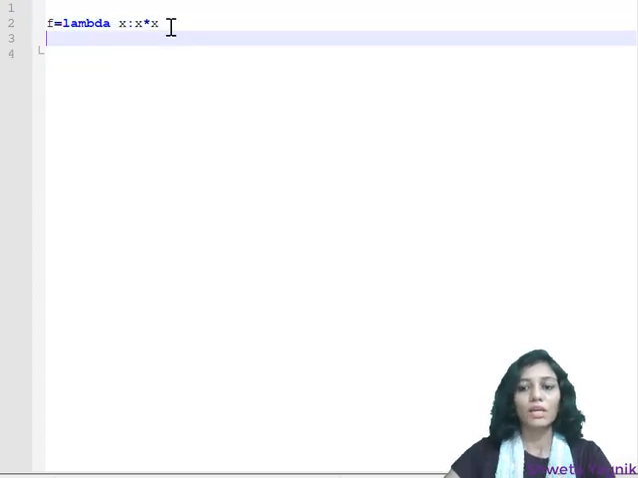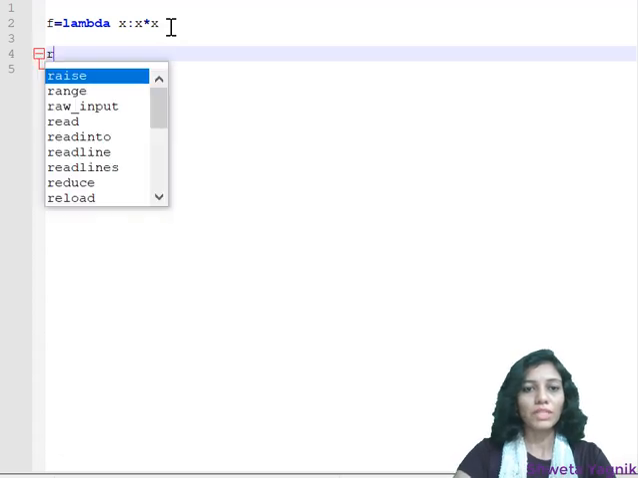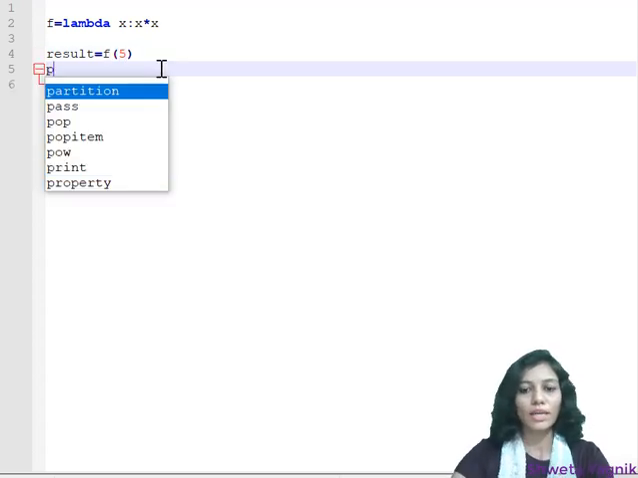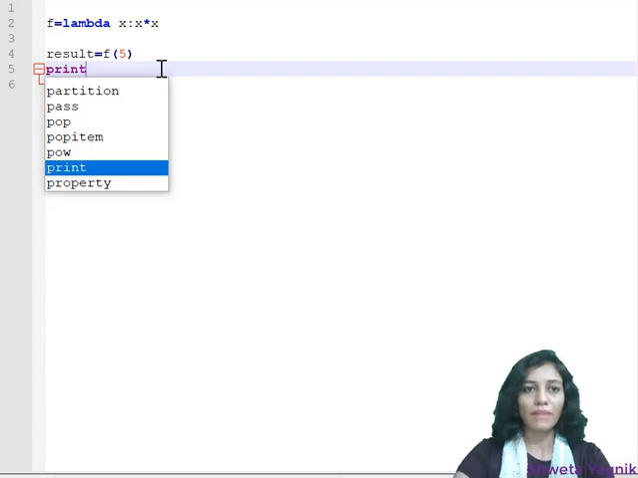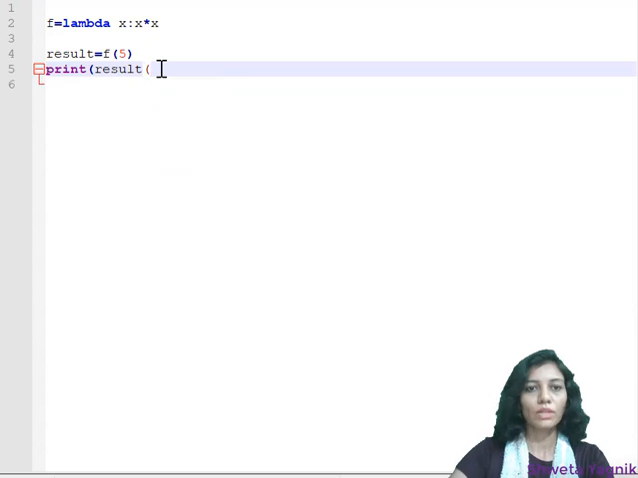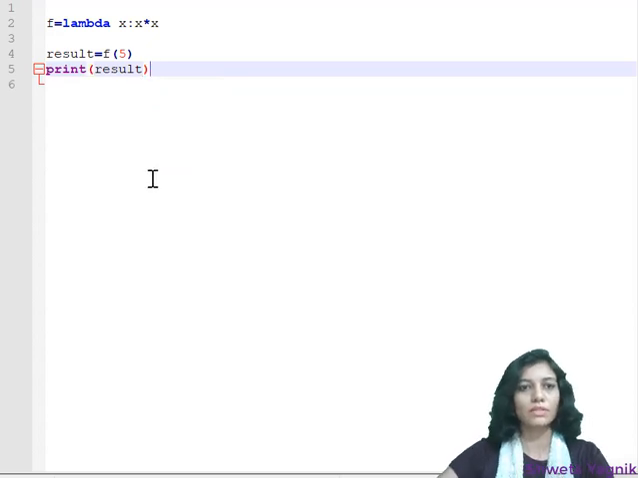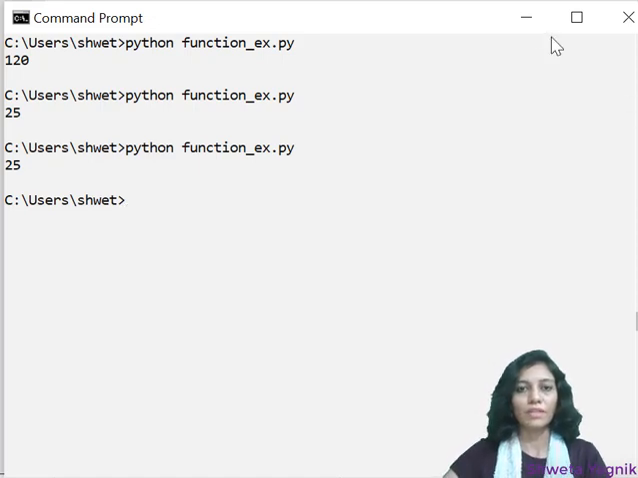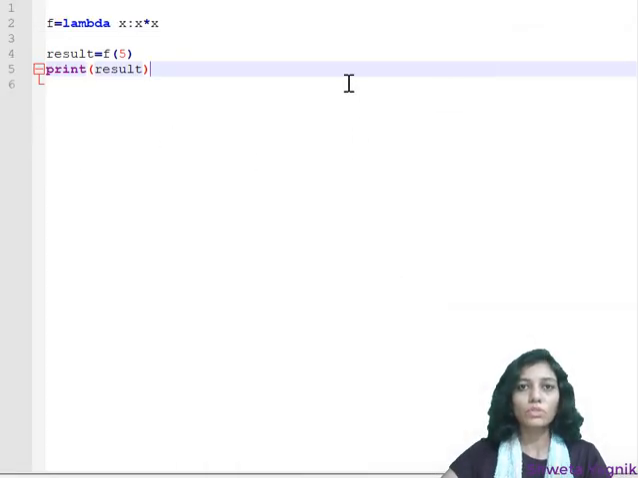So how are we going to call that function? Result is equal to f and whatever argument you want to pass, that is the square of 5. If you want, you can do it like this, and here I'll be having print and result. So let's execute and see the result. So here, yes, 25. So this is how you can use a lambda function.